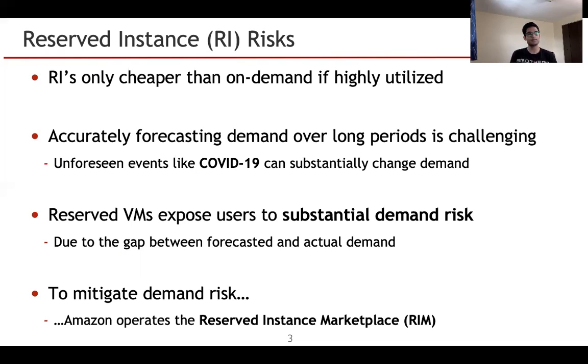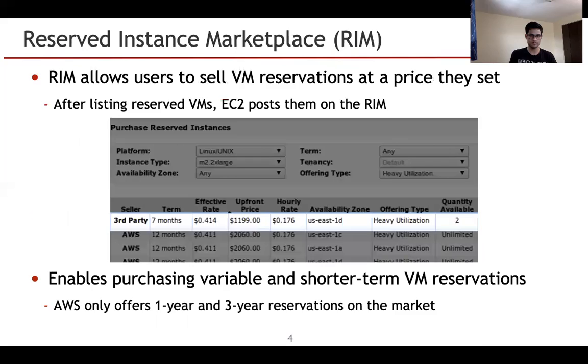To mitigate this demand risk, Amazon operates a reserved instance marketplace. A reserved instance marketplace is a unified marketplace where both Amazon's first party offerings as well as third party offerings, that is, users' reserved instances, are sold. In the reserved instance marketplace, a user can sell their reserved instances with at least 1 month of term duration left at a price that they can set.